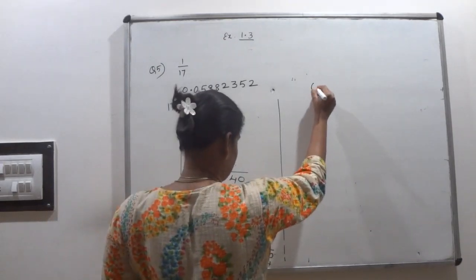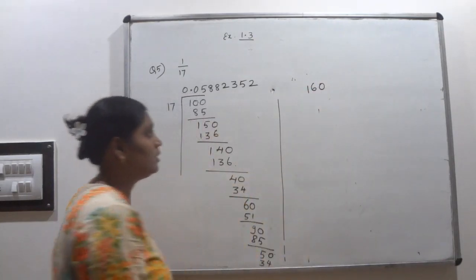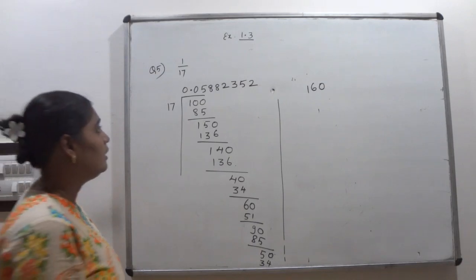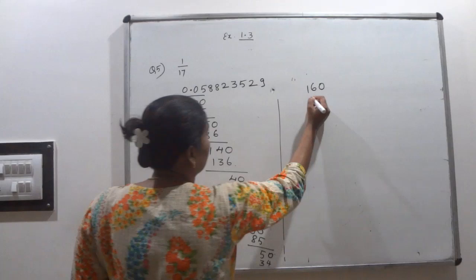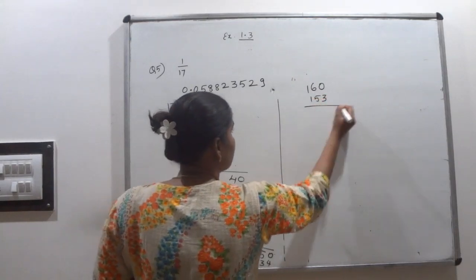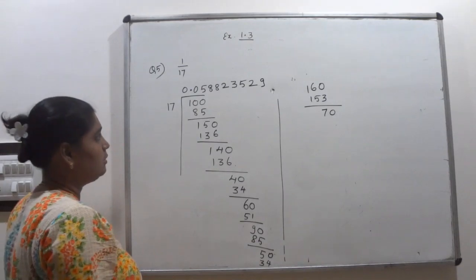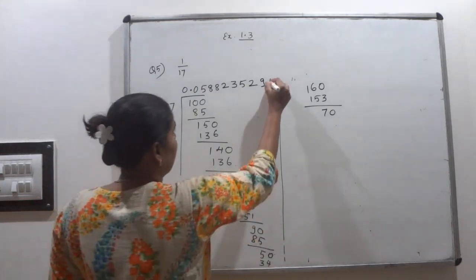Here 6, so 160. Include 0 here. 160 means it will go 9 times, 17 into 9 is 153. What is the remainder? 7. So 70. How many times will it go? 70 means I think it will go 4 times.